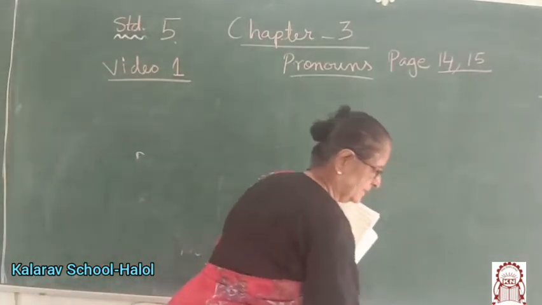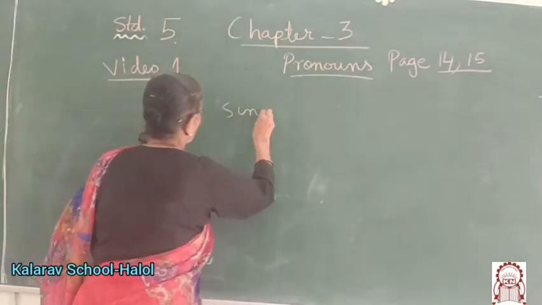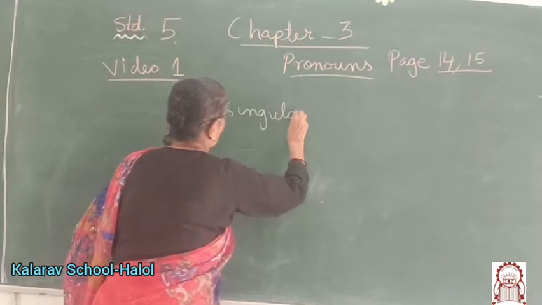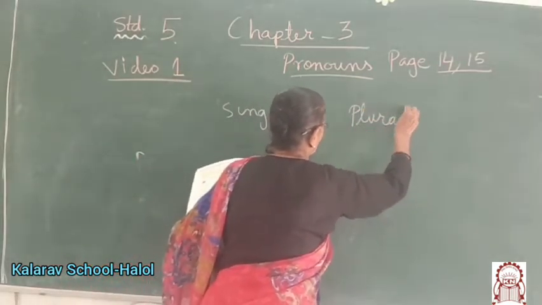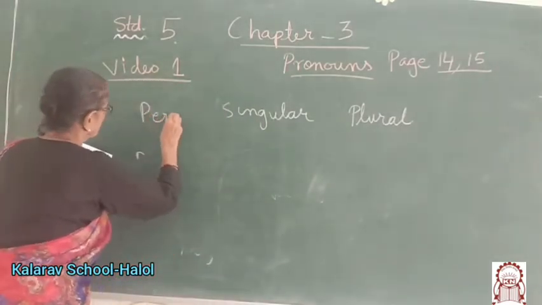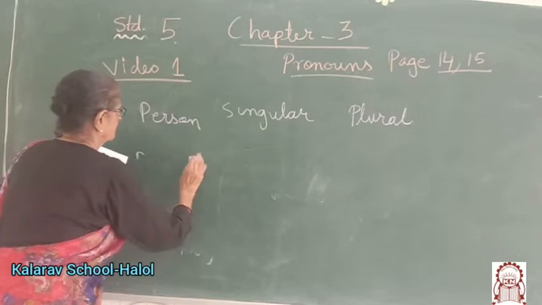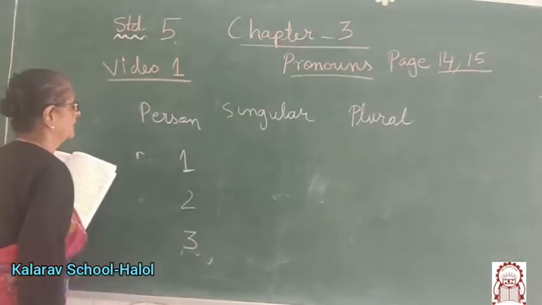See, this is singular, this is plural, this is person. How many persons are there? First person, second person, third person, right?